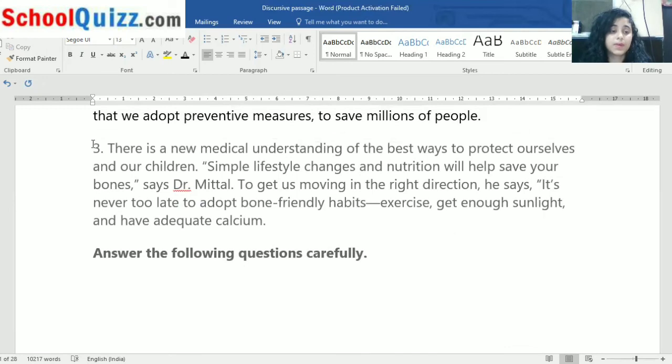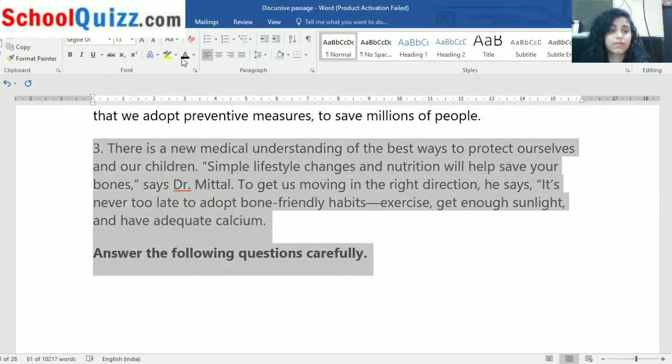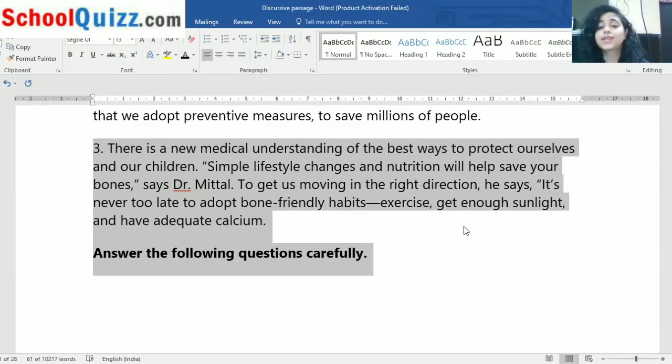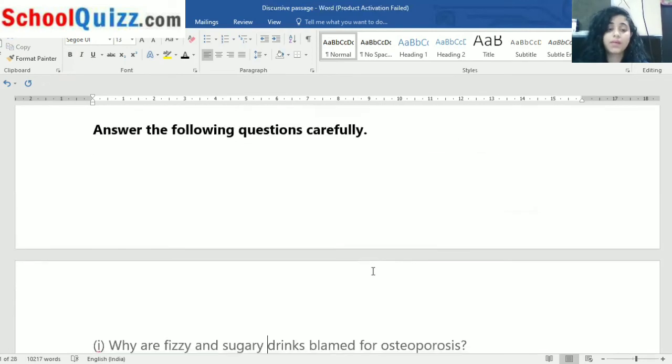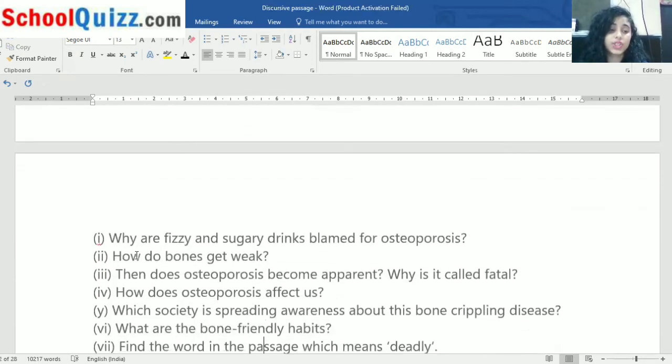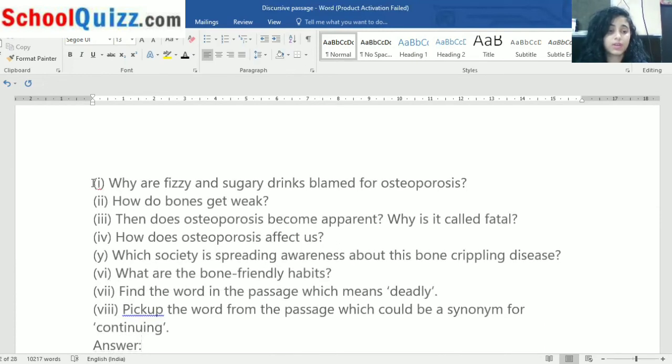Last paragraph about this message. There is a new medical understanding for better ways to protect ourselves and our children. Simple lifestyle changes and nutrition will help save your bones, says who? Dr. Mittal. To get us moving in the right direction, he says it's never too late to adopt bone-friendly habits: exercise, get enough sunlight, and have adequate calcium. So this is the passage. Now we have to read the questions.